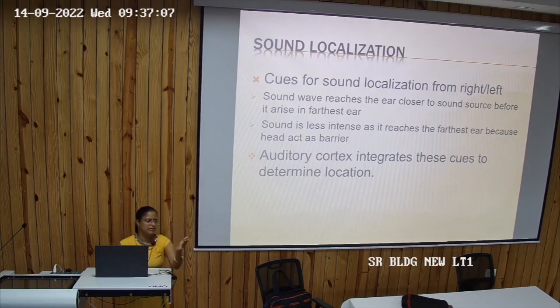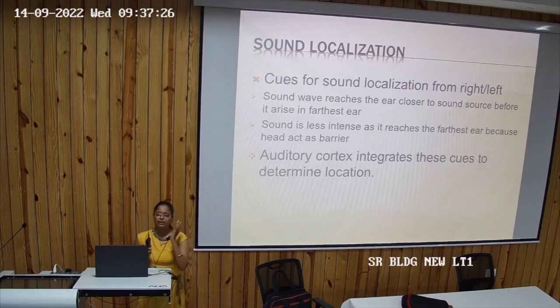Suppose I am listening from this side, so the sound wave coming from this side will reach this ear first, then it will go to this ear. So with the help of that, sound is less intense in this ear and more intense in this ear, right? So with the help of that, the localization of sound can be done, that the sound is coming from the right side or from the left side, right? And auditory cortex, it integrates these cues to determine the location, right?